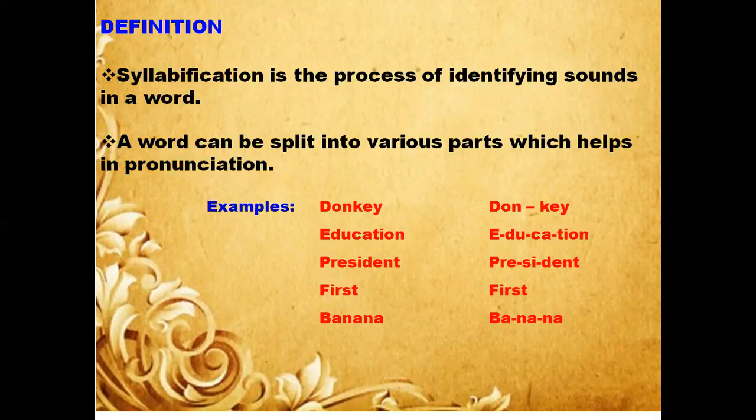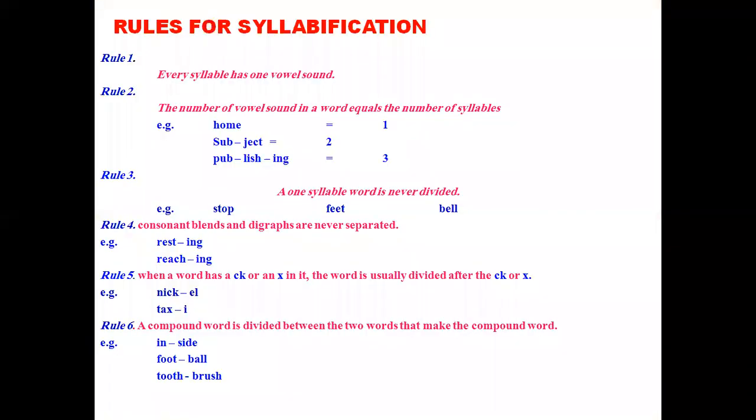What do you mean by syllabification? Syllabification is the process of identifying sounds in a word. You can also say a word can be split into various parts which helps in pronunciation, and they are called syllables. For example, donkey, don-key. Education, e-du-ca-tion. President, pre-si-dent. First, there will be no splitting of the syllable because it is a single word. Then banana, ba-na-na.